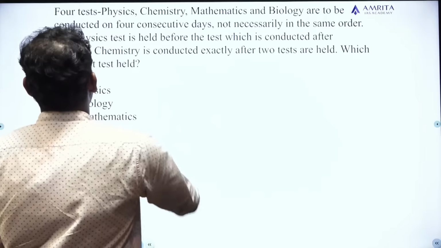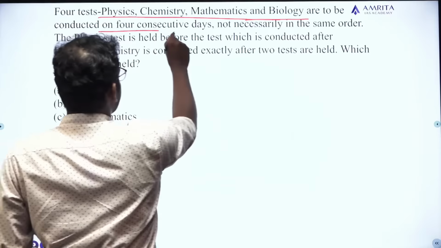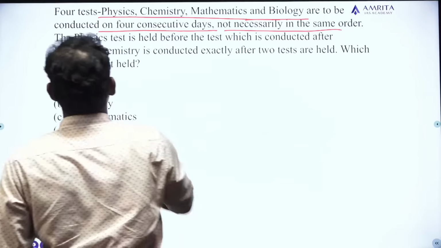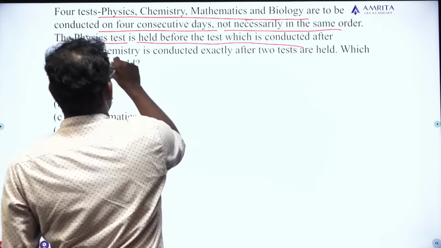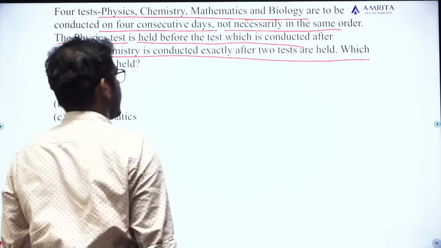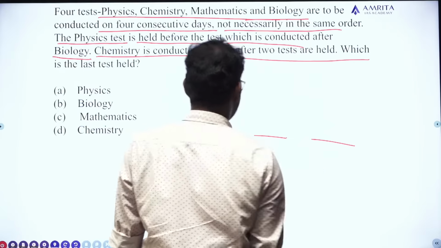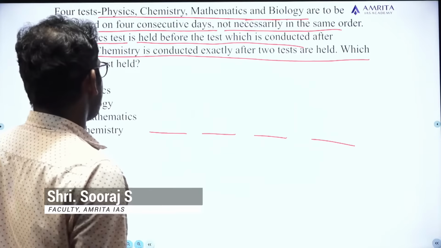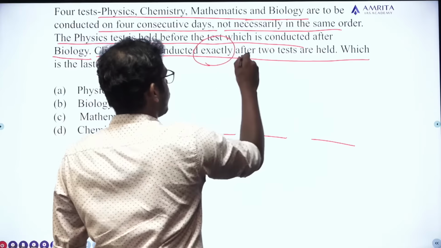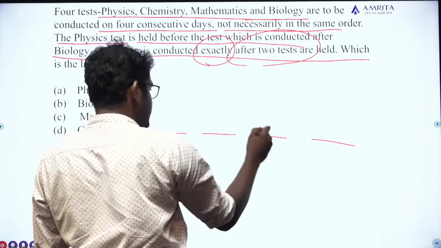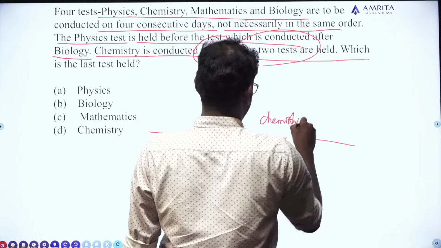Okay, next question. Four tests, physics, chemistry, mathematics, and biology, are to be conducted on 4 consecutive days, not necessarily in the same order. The physics test is held before the test which is conducted after biology. Chemistry is conducted exactly after 2 tests are held. Which is the last test held? Okay, so actually there are 4 days and 4 tests. I am starting from the end. Chemistry is conducted exactly after 2 tests are held. First test, second test, exactly after 2 tests means the 3rd day. So on the 3rd day it's chemistry, right?